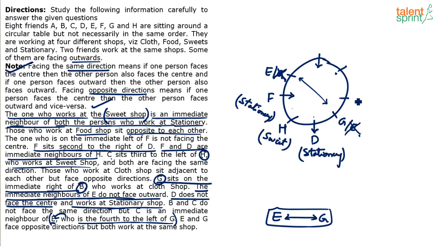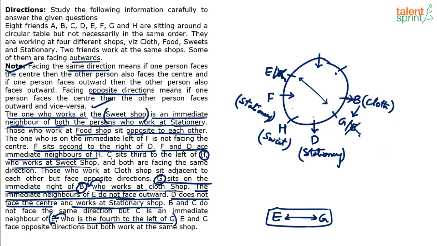Can B come here? No. So B has to come here. And G sits on immediate right of B, which means right of B is clockwise. When is the right of a person in clockwise direction? Only when the person is facing outwards, which means B faces outwards. B works at a cloth shop. So fixed. You getting it? G sits on the immediate right of B, so B should come here. Right of B is clockwise, which means B is facing outwards, and B works at a cloth shop.